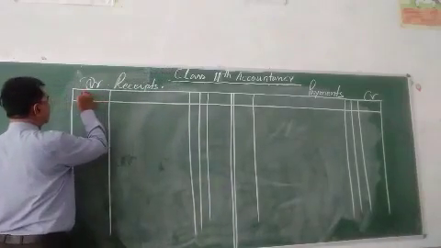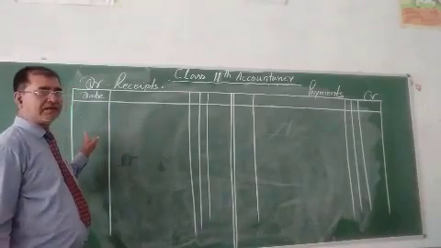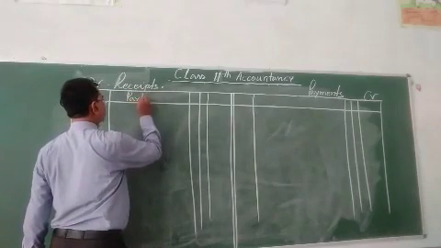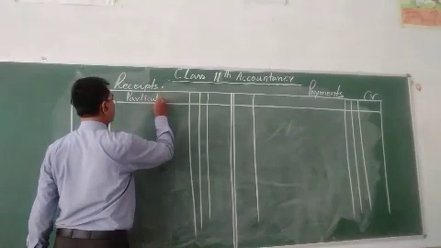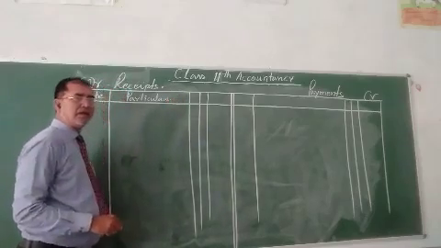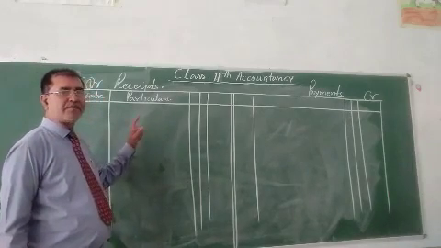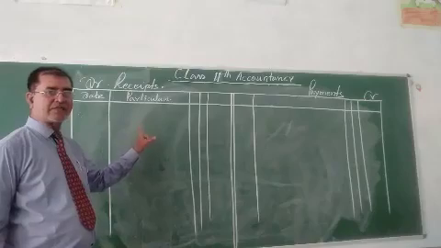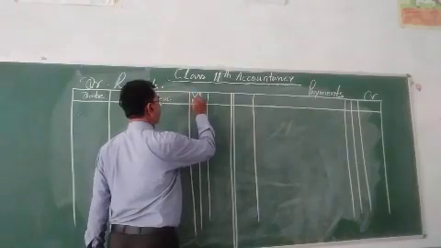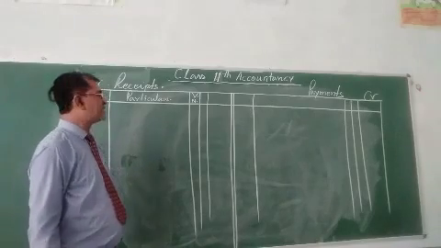This is the column of date, where the date on which the particular transaction takes place is mentioned. Particular: for what the transactions have taken place is recorded in the particular column, a brief explanation of the transaction. This one is the voucher number, that is the supporting document prepared in the organization.